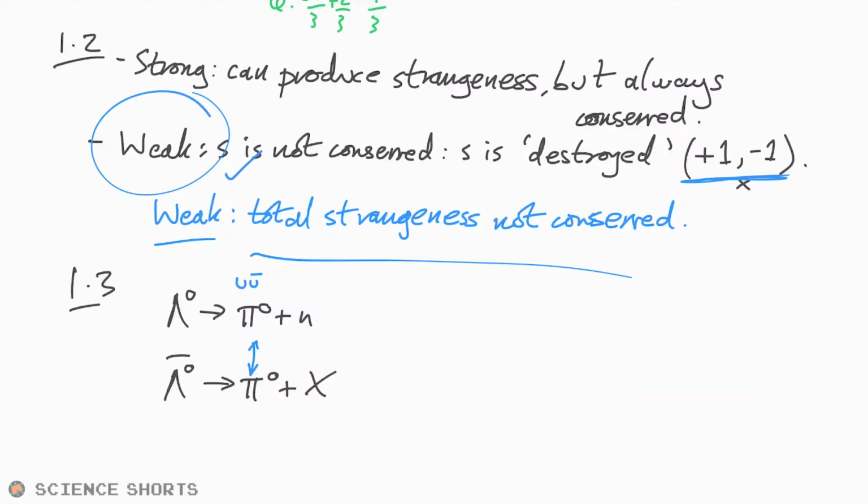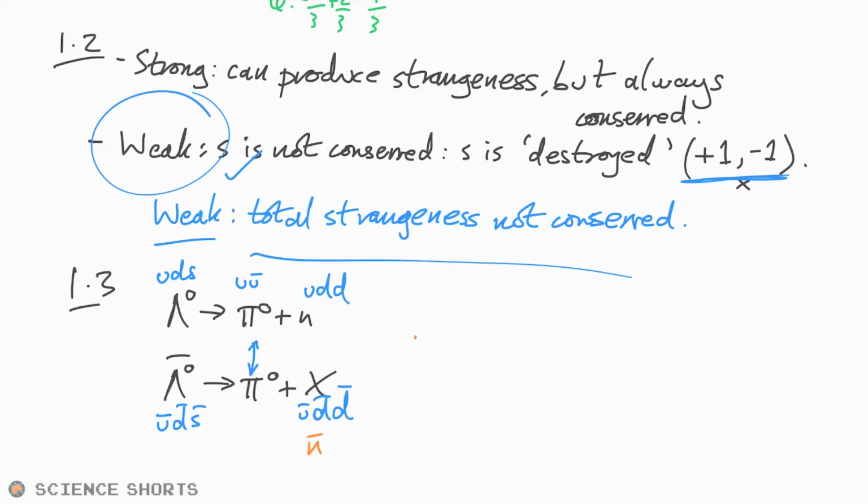So in essence, we're just going from UDS up here. If it's the antiparticle, by definition, it has to be the anti of all of those. And so, with the neutron, it's the up, down, down. It's fair enough to assume that whatever particle this is is just going to be the opposite as well. So that's just going to be anti-up, anti-down, anti-down. And that is just an anti-neutron.